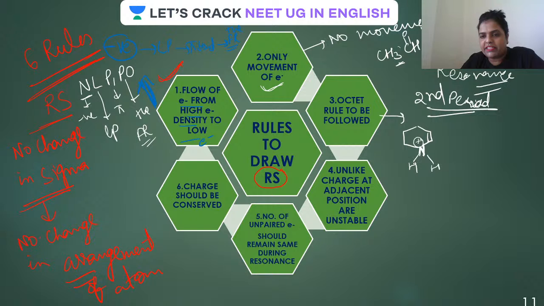So, is this clear, guys? What is the scenario here? Nitrogen is already having four bonds. Can this pi bond come over here?